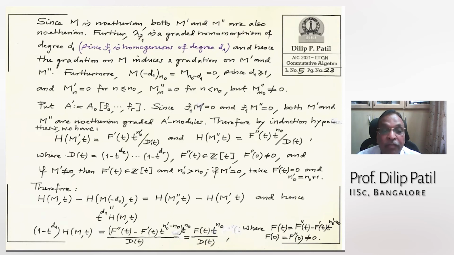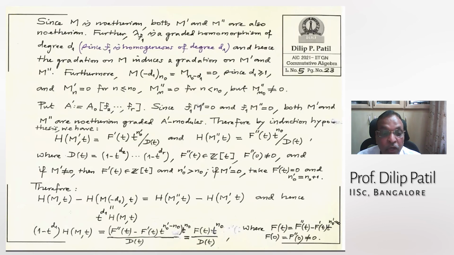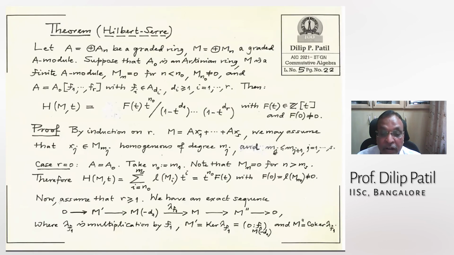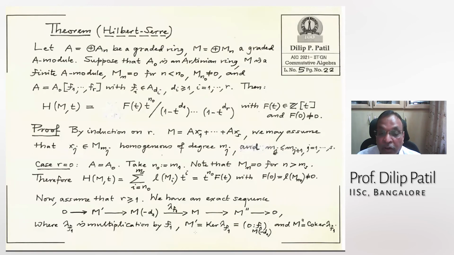Now, what do we get from this exact sequence? When I want to write Hilbert series, they are alternating, alternating signs will come. So I first write the Hilbert series for this M, that is what we want.